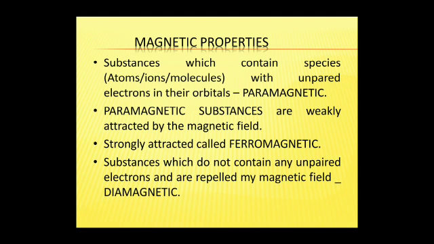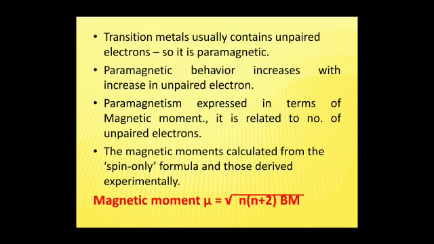Second is the magnetic property. It is very important. Substances which contain species, atoms, ions and molecules with unpaired electrons in orbitals are paramagnetic, and those with paired electrons are diamagnetic. Paramagnetic substances are weakly attracted by the magnetic field. Strongly attracted ones are called ferromagnetic. Transition metals usually contain unpaired electrons, so they are paramagnetic. Paramagnetic behavior increases with increase in unpaired electrons.